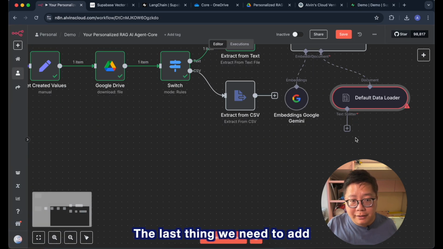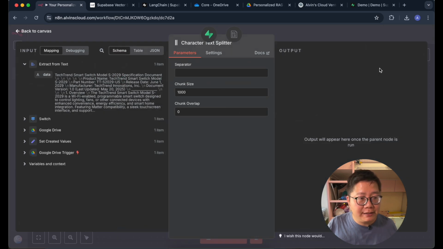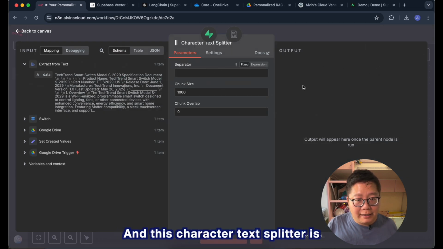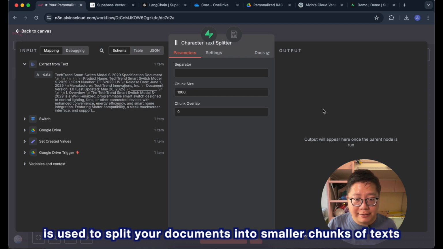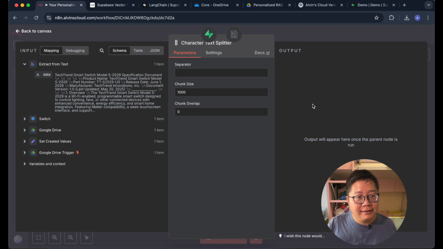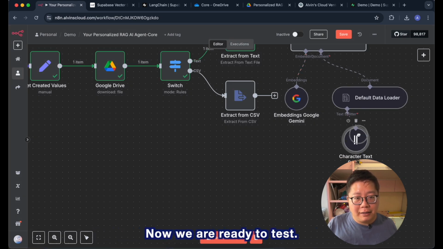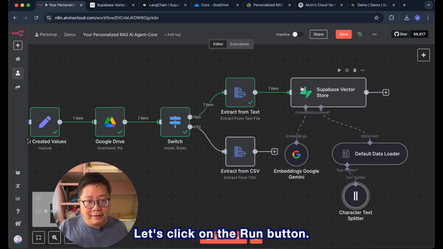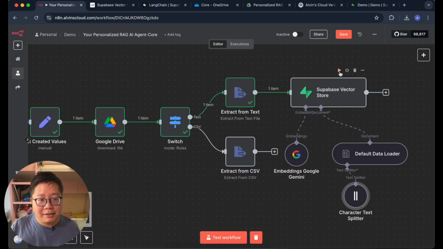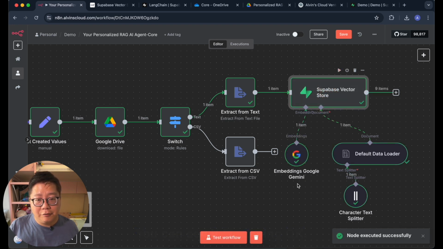And the last thing we need to add, just choose character text splitter. And this character text splitter is used to split your documents into smaller chunks of text that are semantically meaningful and easier for the AI to process. So just keep all the things default and exit. Now we are ready to test. Let's click on the Run button. You can see it is running okay.